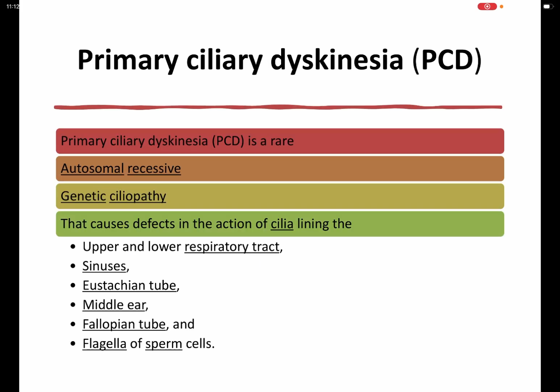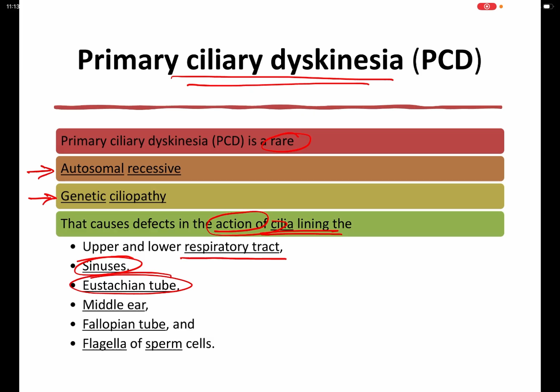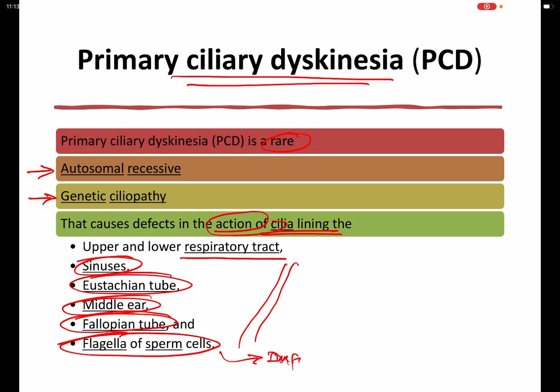So, what is primary ciliary dyskinesia? Primary ciliary dyskinesia is a rare autosomal recessive genetic ciliopathy that causes a defect in the action of the cilia lining the upper and lower respiratory tract, the sinuses, eustachian tube, middle ear, fallopian tube, and the flagella of the sperm cells. So, as you can expect, since the cilia in these areas are compromised, there will be infertility, frequent infections of the middle ear, and bronchiectasis.